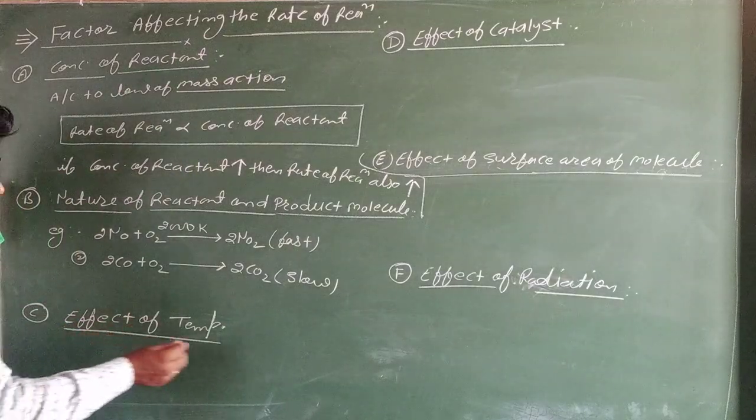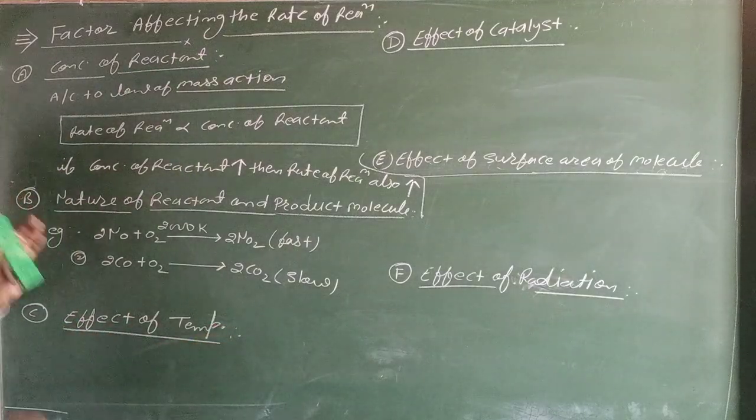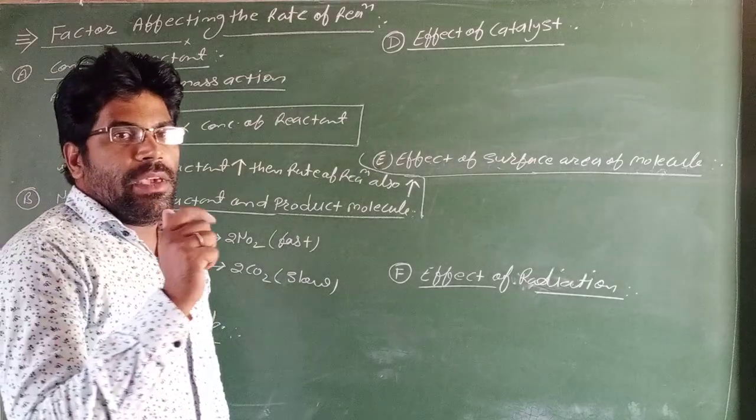Third, effect of temperature. Temperature also affects the rate of a chemical reaction.